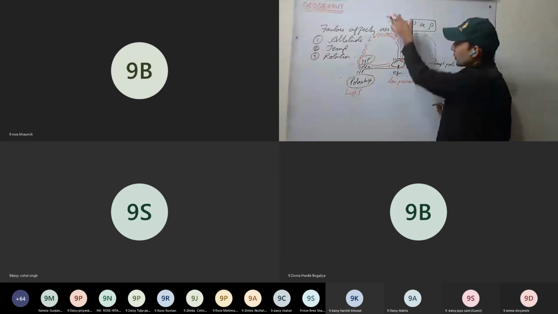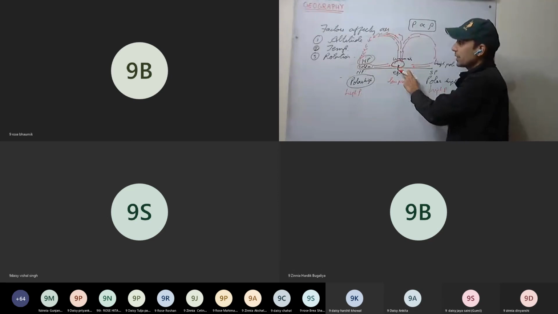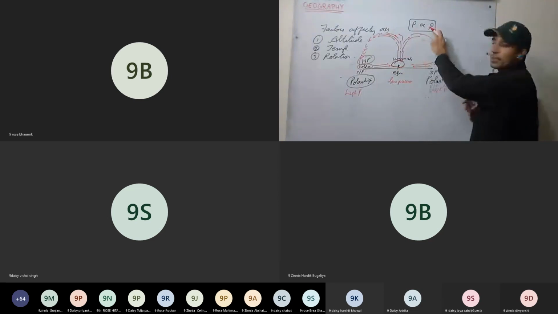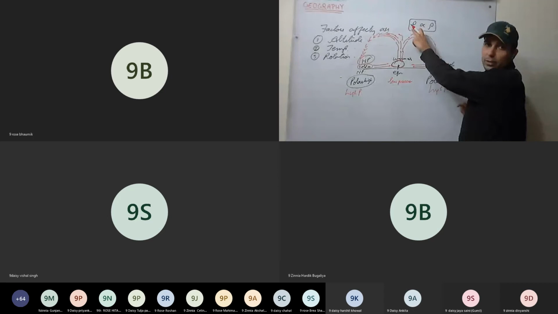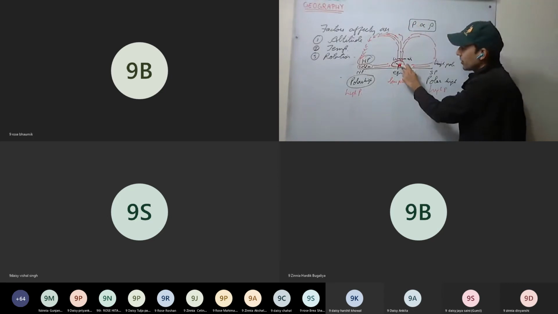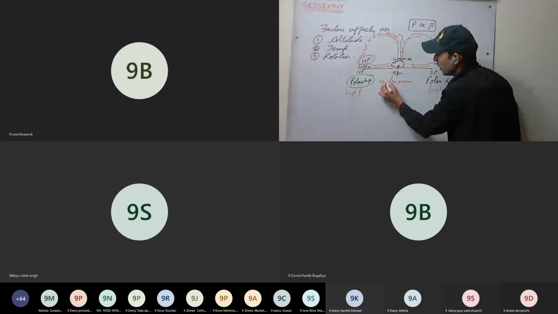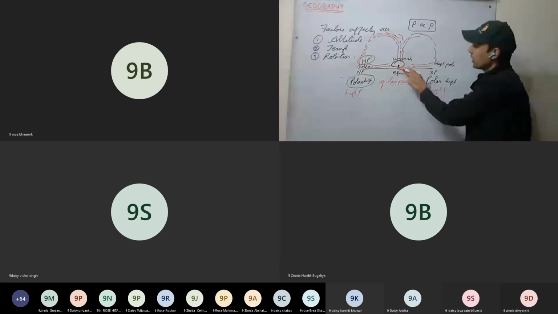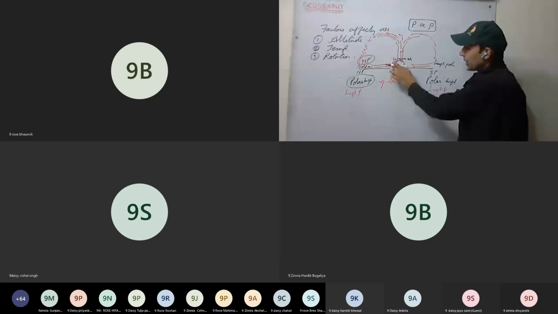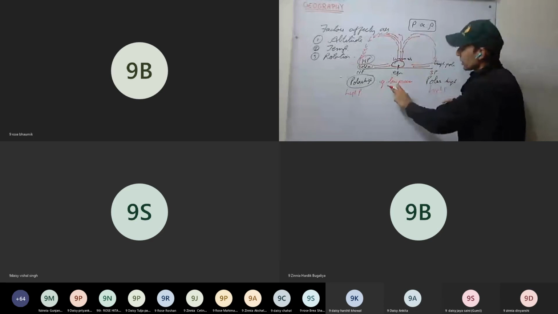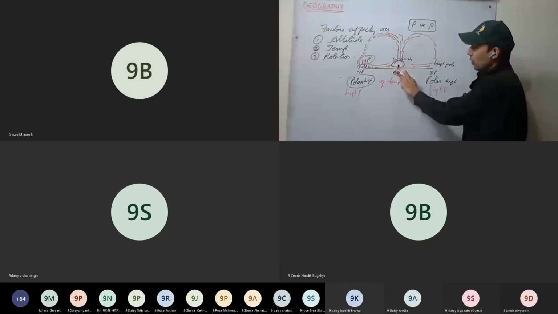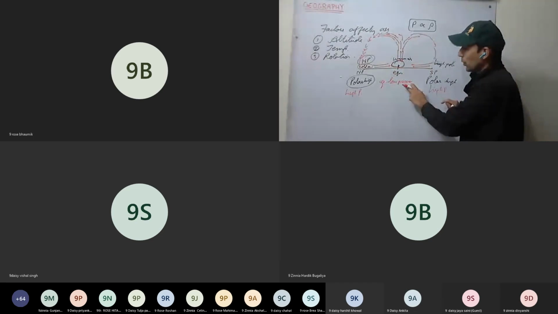So on the equator, most of the heat is concentrated. Temperature increases. As temperature increases, density decreases, and pressure decreases. Here we have a zone of low pressure. This is called the equatorial low pressure zone, or the equatorial low pressure belt. The belt we'll discuss afterwards. Low pressure is there, the equatorial low pressure.